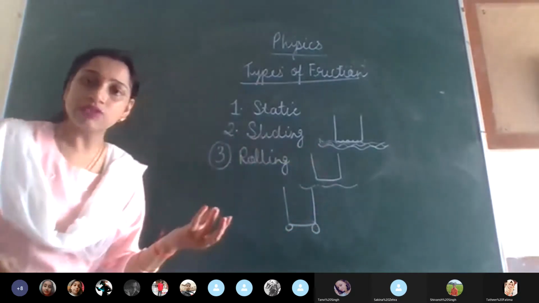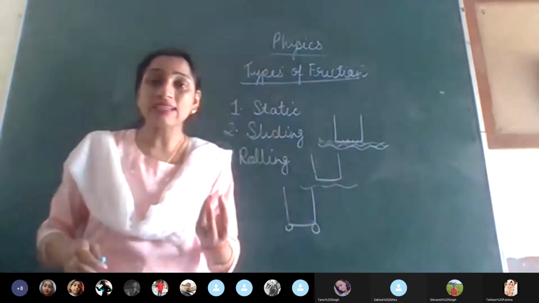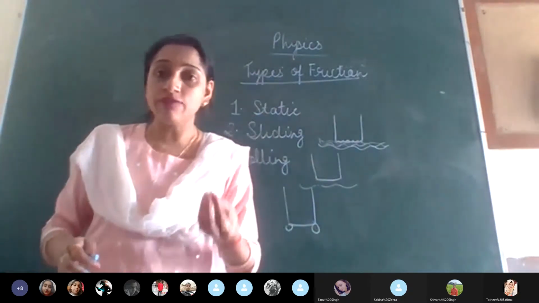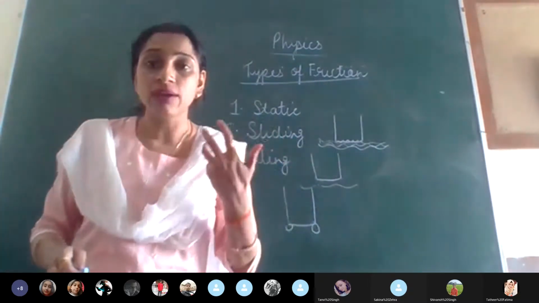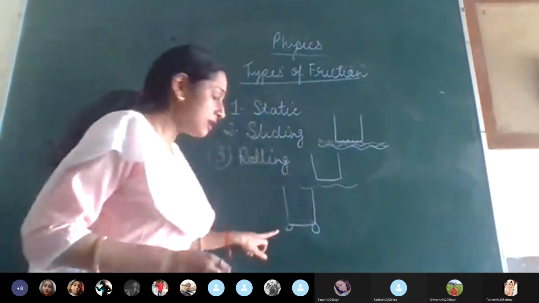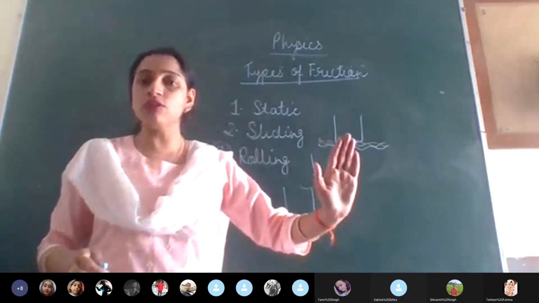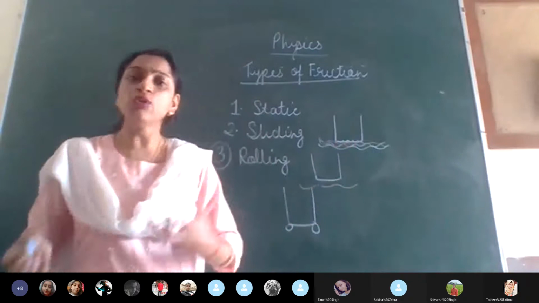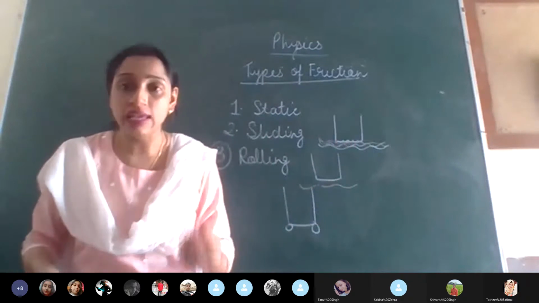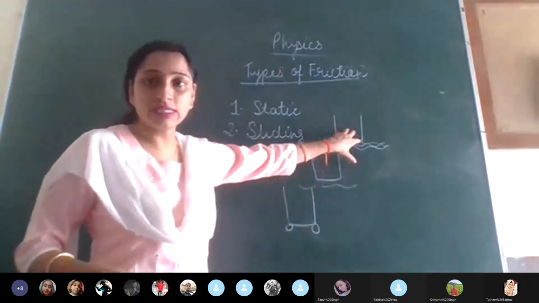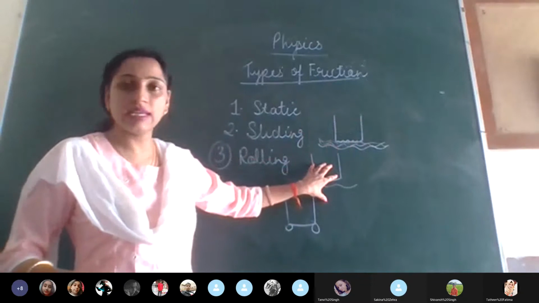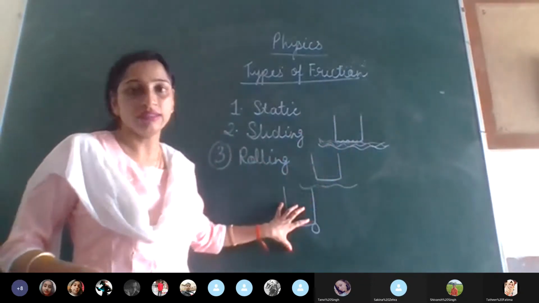The rest is above, the rollers are attached below. So the area of contact is less, and when it is less, of course, the friction will also be very, very less. So in rollers you have to apply very, very less force in comparison to the first case and then the second case.